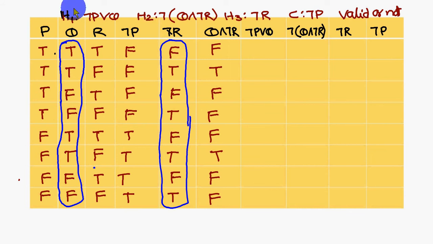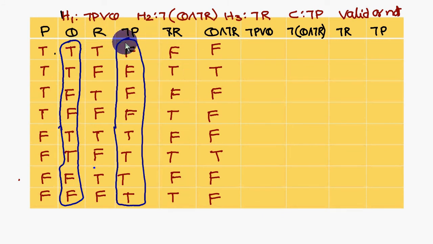Next one is, onwards, the first premise: not P or Q. Not P is here, Q is here. These two columns, not P or Q. Or means at least one should be true. Here one should be true, so here also one should be true. Here both are false, that means you are going to get false. Here both should be false, therefore false. Here also both are false, therefore false. Here, in all the remaining cases, it is true.